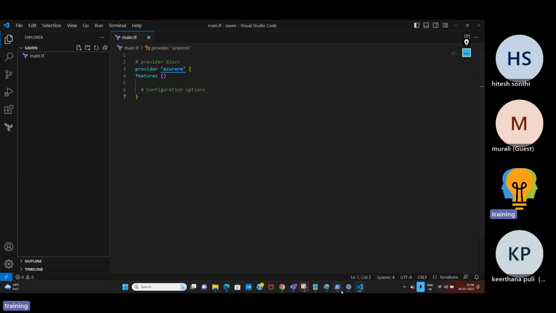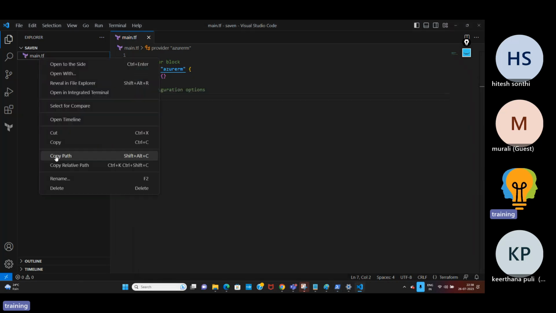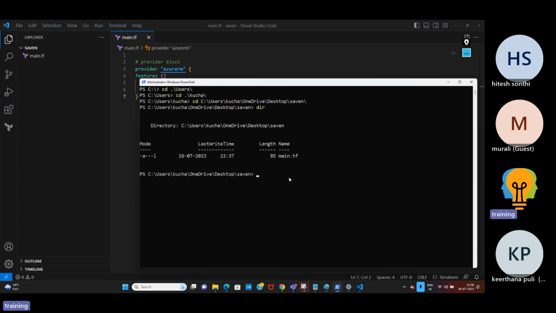It will be difficult to move step by step, like cd users and then cd again. Instead, you can directly right click, copy path, and then cd, right click, paste it. Directly you can go to this path. If I say dir, you have this main.tf. The Terraform command should run where my script is available, so I should go to that path and run the command.